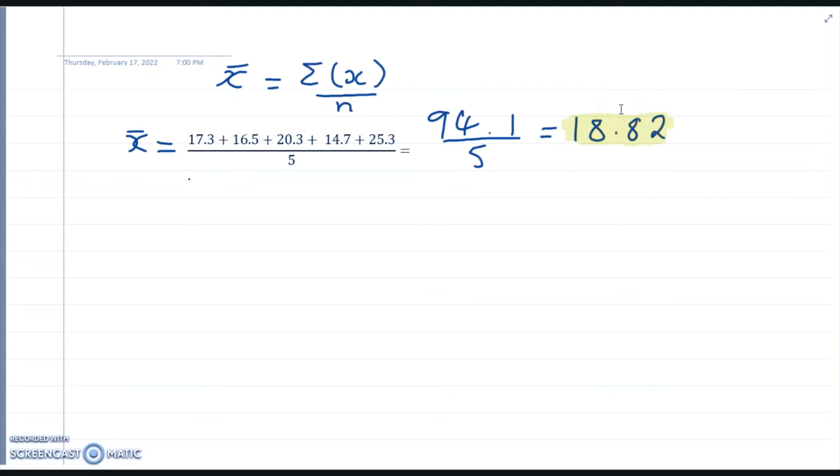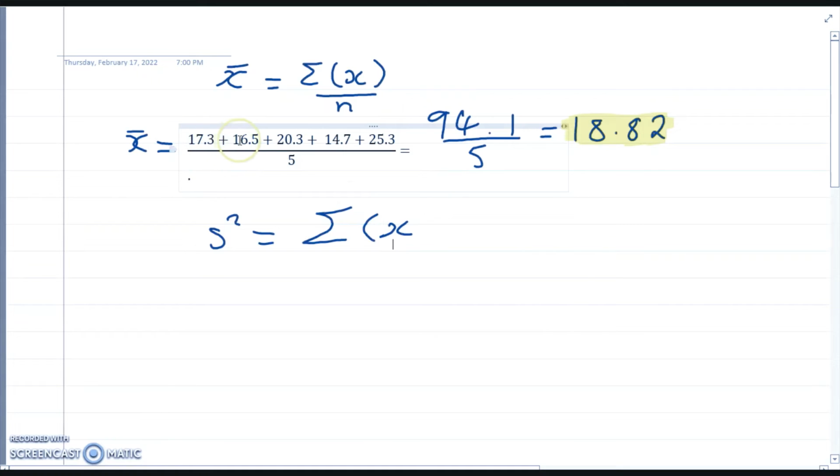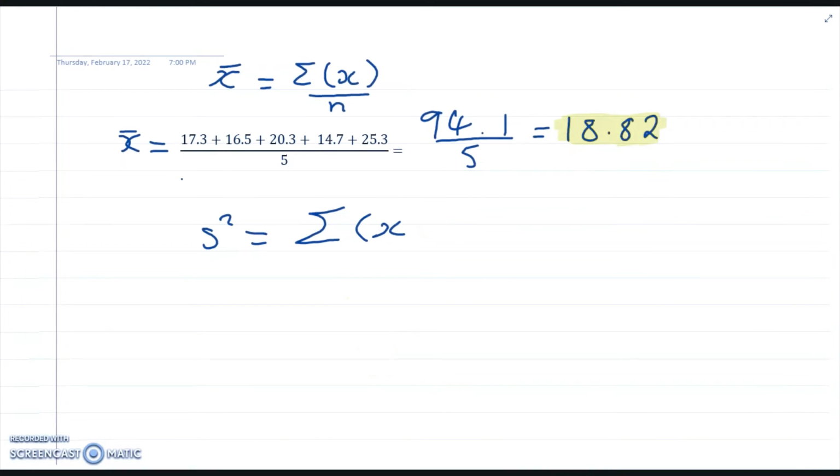So now we move on to calculating the variance, which is s squared. For ungrouped data, this is equal to the sigma of the individual variables, so these are the variables x, x, x, x, x, minus the mean, which we've already found here.